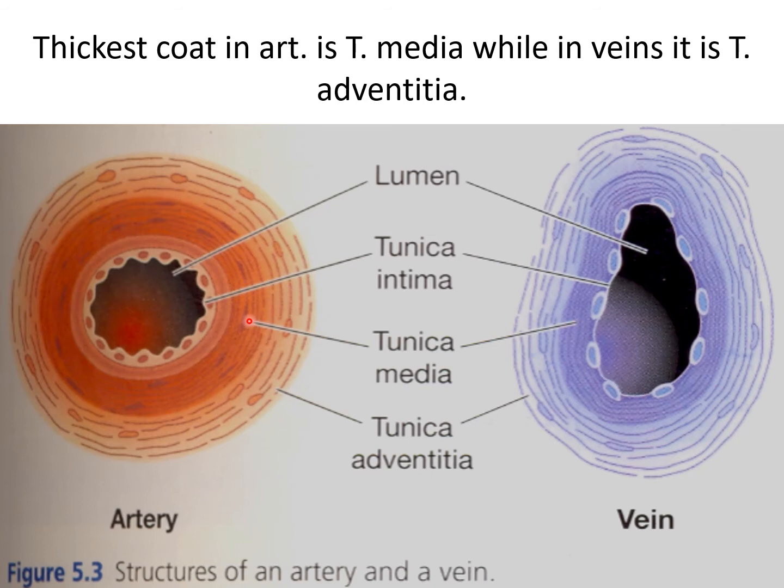In the tunica media, an artery is thicker compared to the tunica media of the vein. But the tunica adventitia is thinner compared to the tunica adventitia of the vein. So these are the two basic differences between the structures of an artery and a vein.